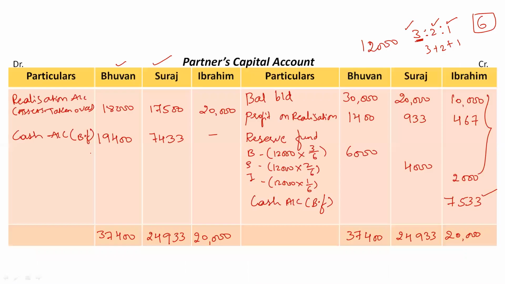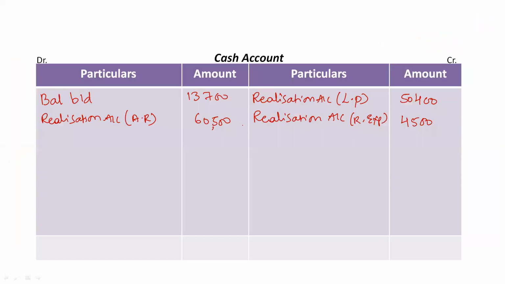Okay. Next thing is partners capital account. Again, we have to do the same thing here. Just mark wherever the word cash account is mentioned, or just mark the cash entries. One entry we have on the debit side, which is the balancing figure of Bhuvan and Suraj, and another entry we have on the credit side. Again, it's the balancing figure of Ibrahim, right? Both of these entries should be taken in the cash account on the opposite side. So first we have the debit side. In the cash account, we'll take it on the credit side as partners capital accounts.